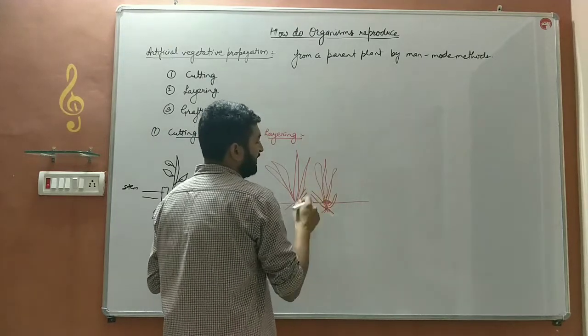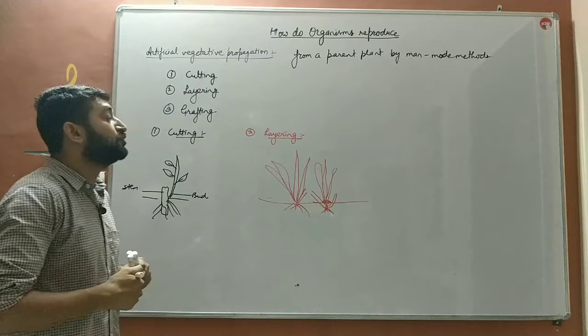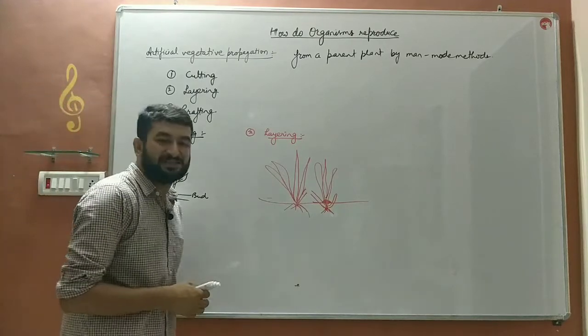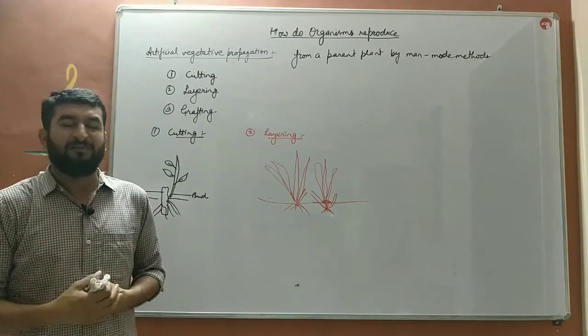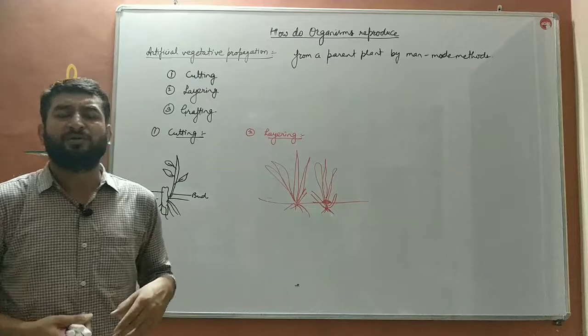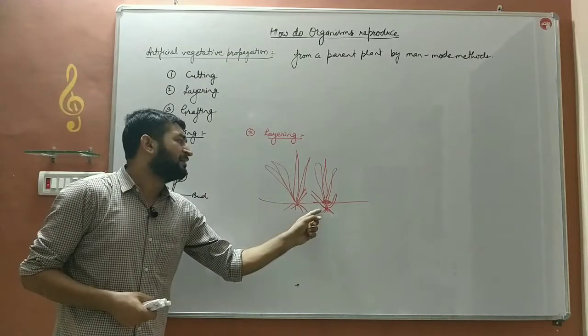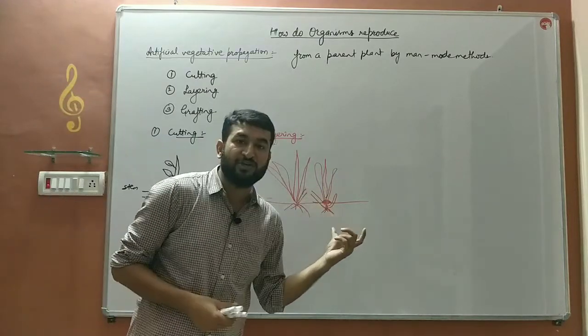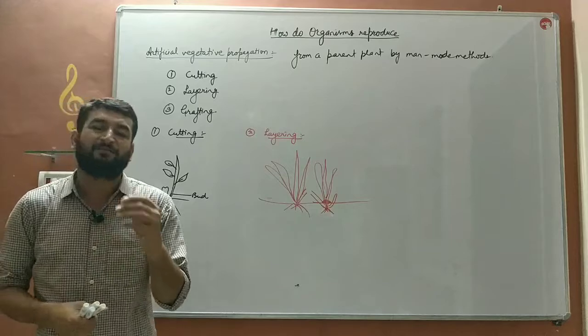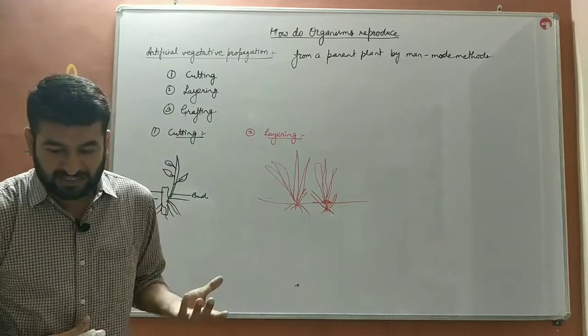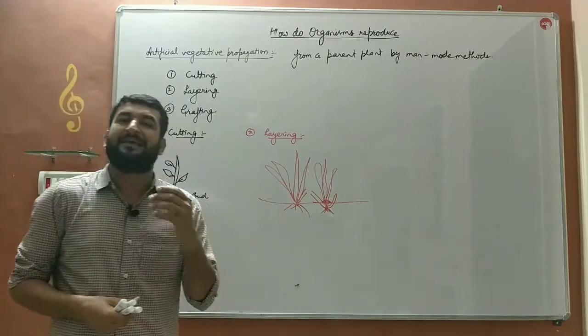We cut it from the parent plant. So now these plants are two. So this method is known as layering. The method in which we dig the plant part which has a reproductive bud into the soil in the neighborhood, and that part will grow into a young one, is known as layering.